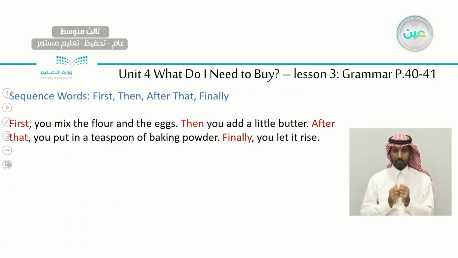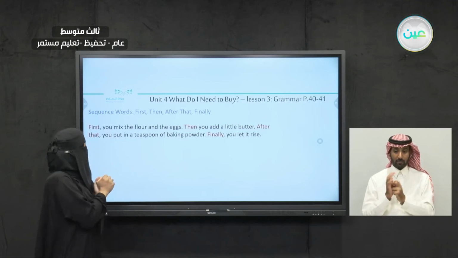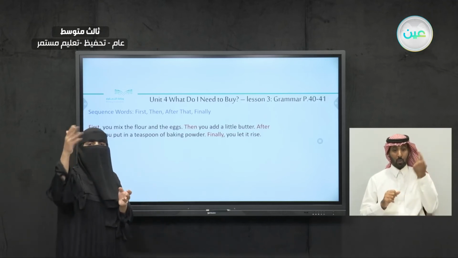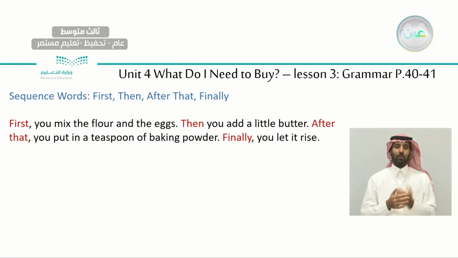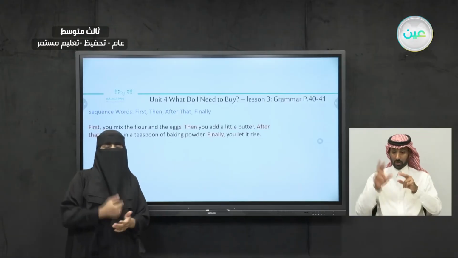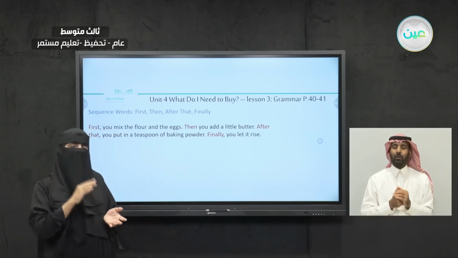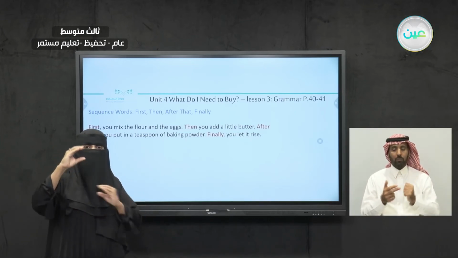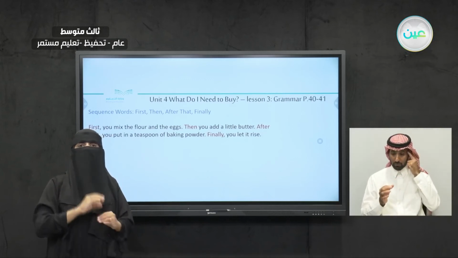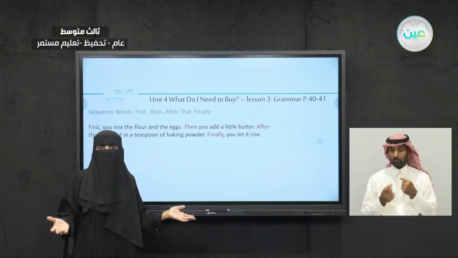Okay? Now let's see the last part of the grammar. We have the sequence words. First, then, after that, before, finally. These words, we use it. Why do we use it? To tell the order. It's a sequence to tell you which thing you should do before the other, okay? So we organize our ideas, we organize our thoughts with using these words. We use it when we are telling a story.